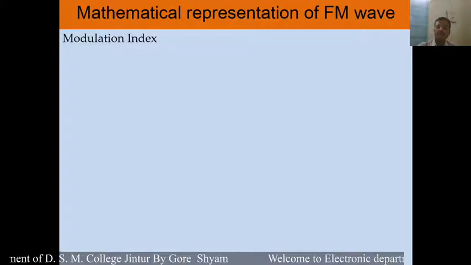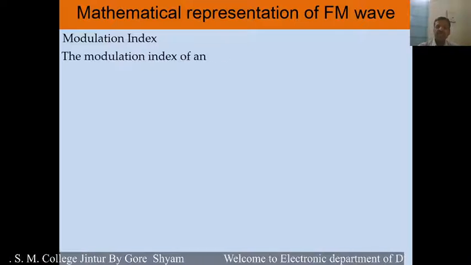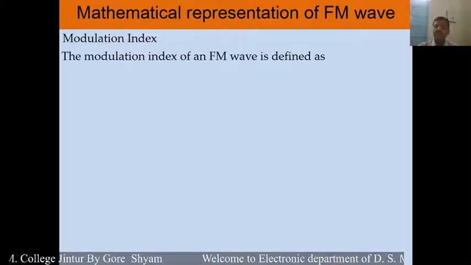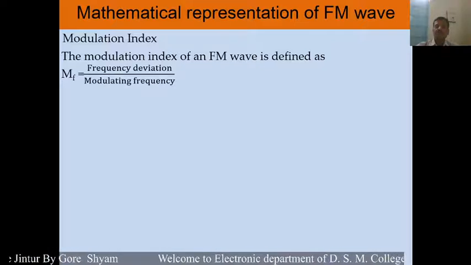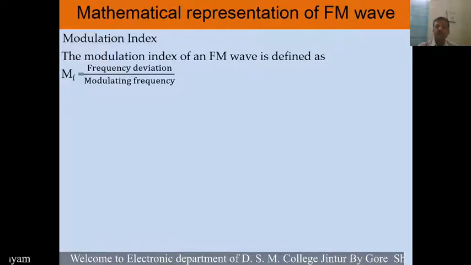First of all, let us see the modulation index. The modulation index is the ratio of frequency deviation to modulating frequency. The modulation index is represented by MF.